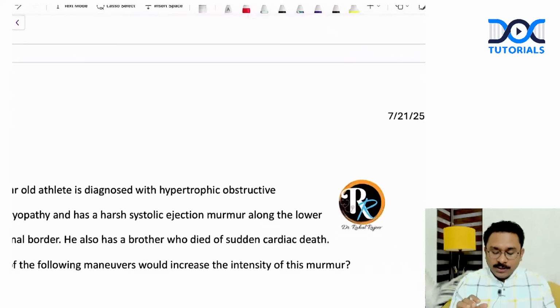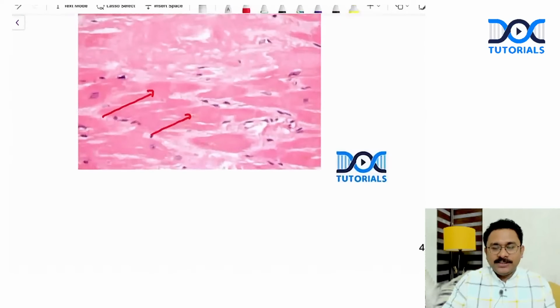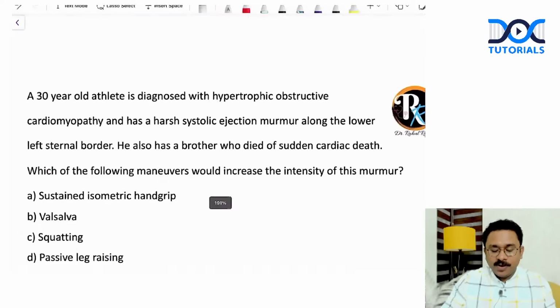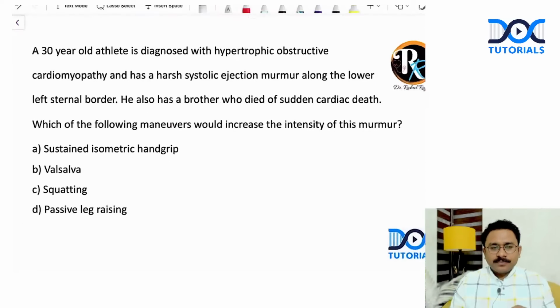Again, important. So I hope I have covered a few additional points that you should know related to this particular topic, right? Okay. Now, in the set 1, the previous question was asked, whereas in the post-lunch session, the set 2, another question was asked about hypertrophic cardiomyopathy. Let us see what that question was.